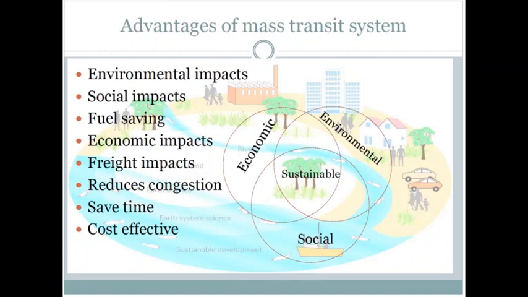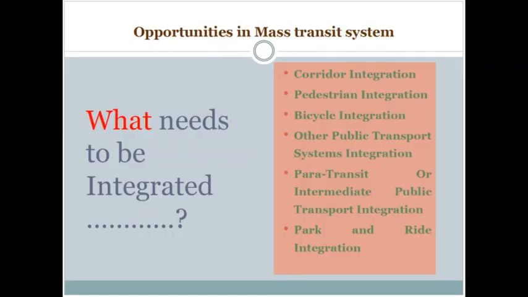Freight impacts: they can transport goods, reduce congestion on roads, and save time because you don't have to get stuck in traffic jams, and it is cost effective because you can transport a large mass of people at very low cost. So, taking the three aspects into consideration, social, economic and environmental, it amounts to be the most sustainable mode of transportation. Opportunities in mass transit system, that is what all needs to be integrated.